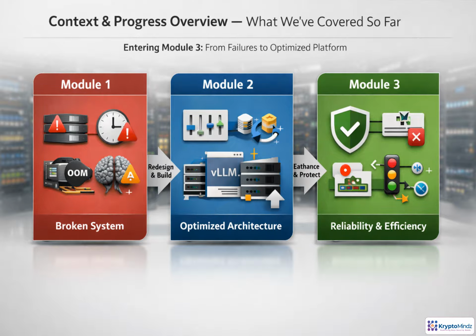Here's where we are in the larger production path. First, we examined why the original LLM system failed under real-world load. Then we rebuilt the serving foundation for cost, scale, and control. Now we harden that foundation with semantic caching and deduplication, so the system avoids unnecessary inference whenever it safely can.